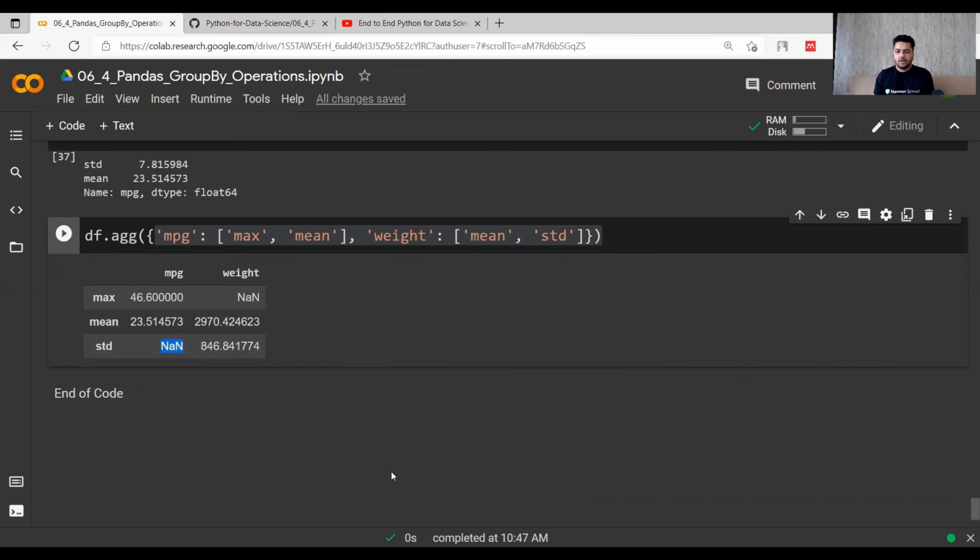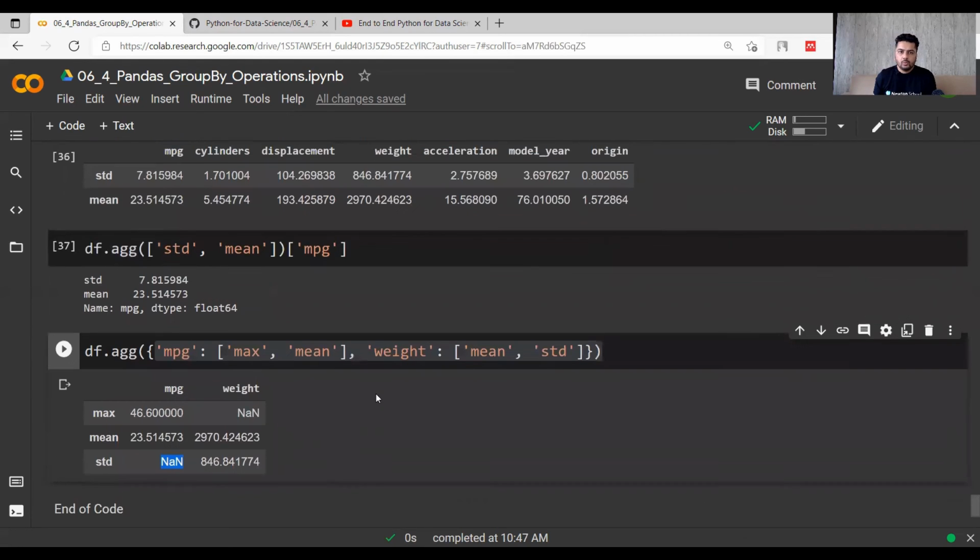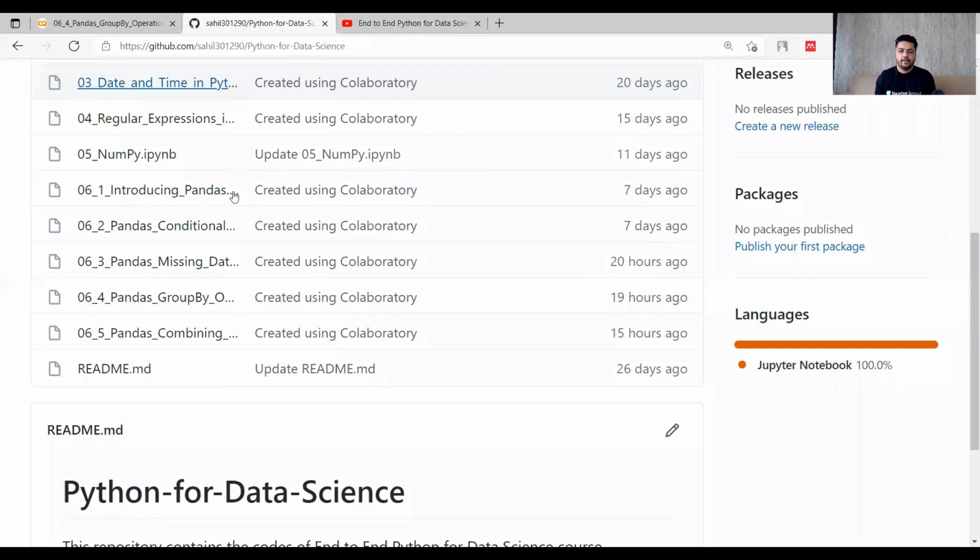So this is how we do the group by operations over the data frame and get multiple insights from the data set. So that's it for this group by operations. In the next video, we will be covering combining of data frames. We will be learning about the left and right join, the inner join, the outer join. So all those things will be covered in the next video.